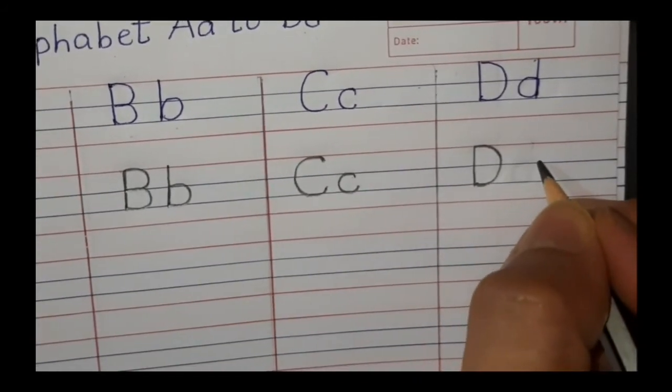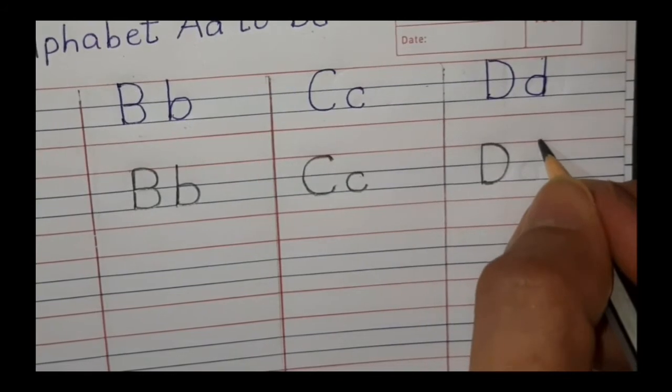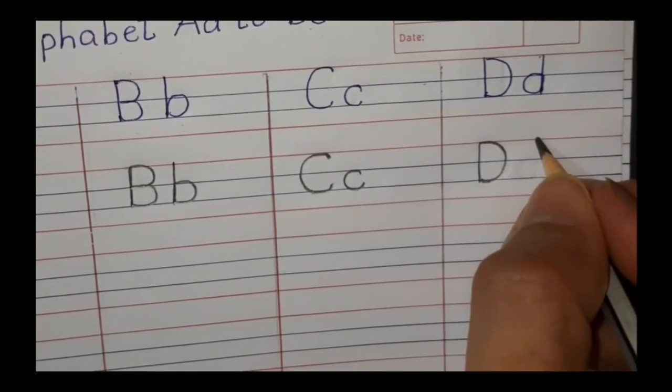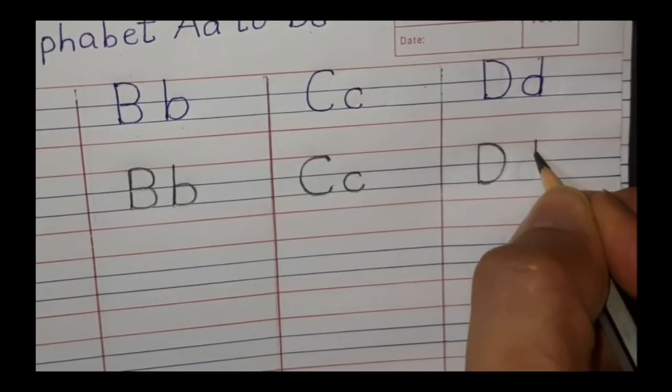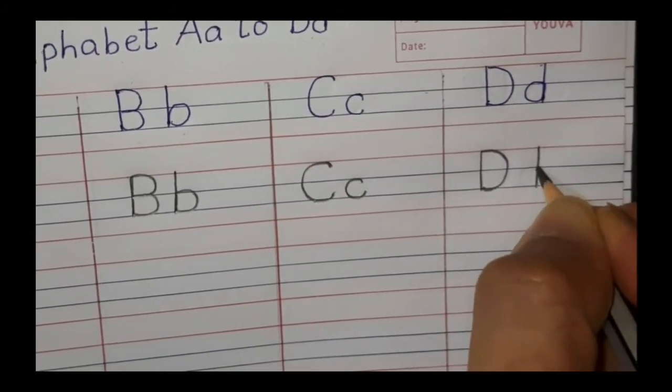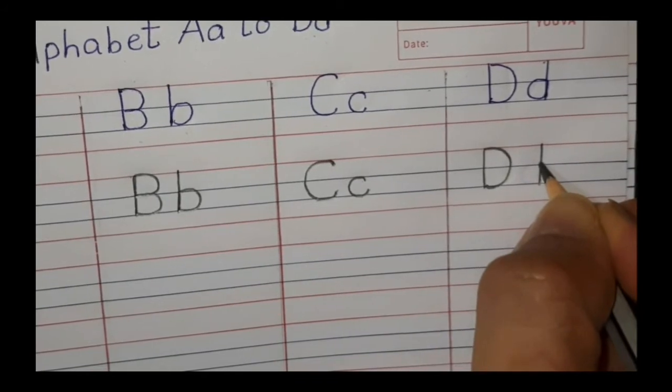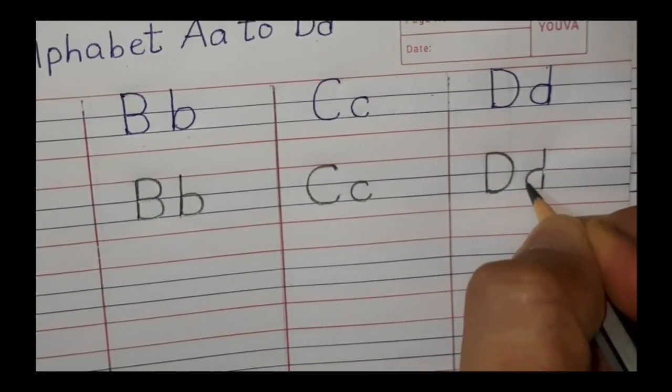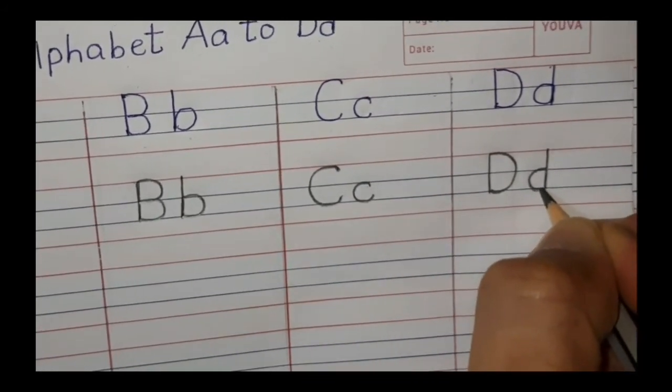Now we will write small d. We will start from the first red line, come down standing till the second blue line, go up till the first blue line and C curve till the second blue line.